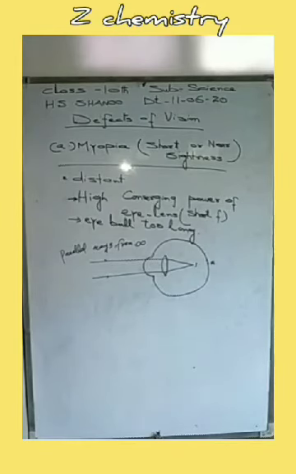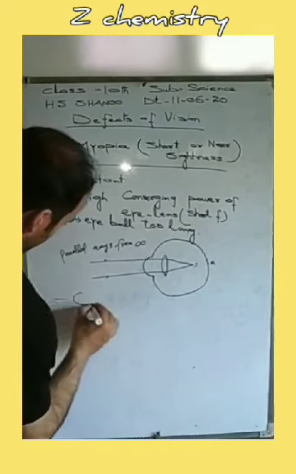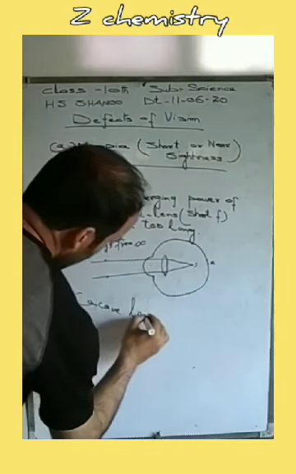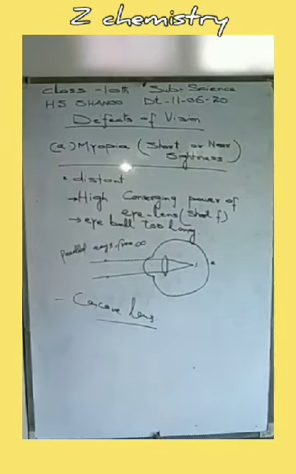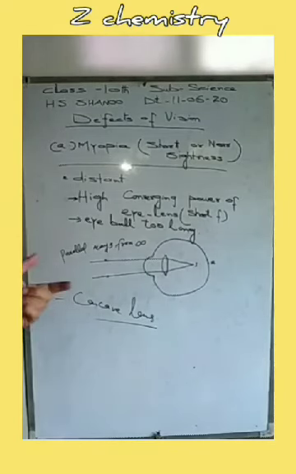The use of a concave lens in spectacles decreases the converging power of the eye lens, and a person is able to see the image of the distant object by using this concave lens. The use of the concave lens is only to reduce the converging power of the eye lens.